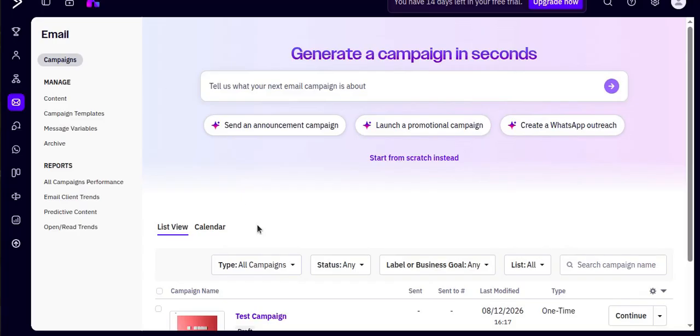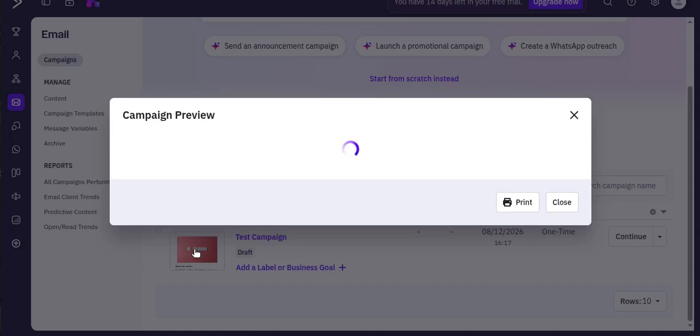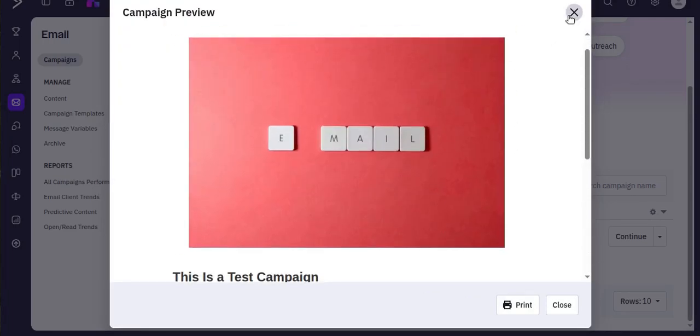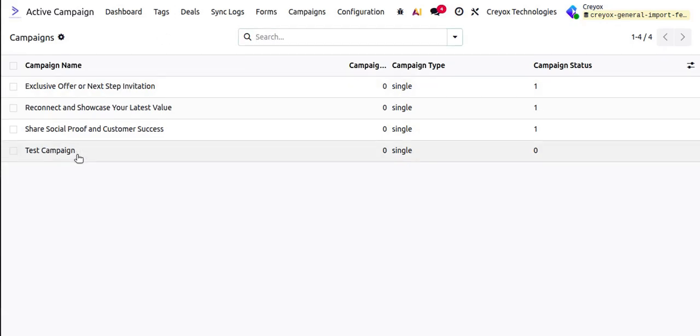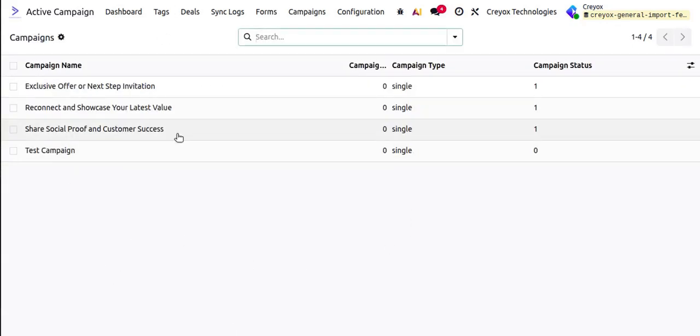Here you can see I have a test campaign created in my ActiveCampaign. This is one campaign that I have created, and if I go and see, here also the campaign has been created under this menu.